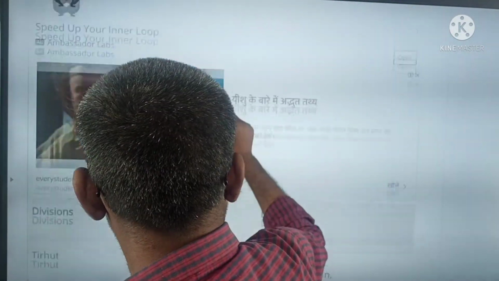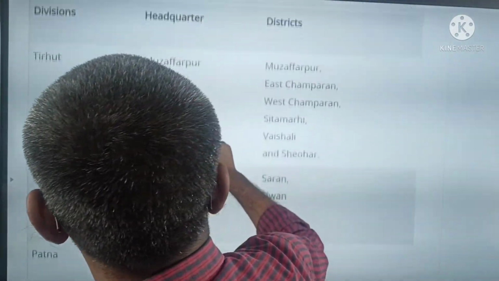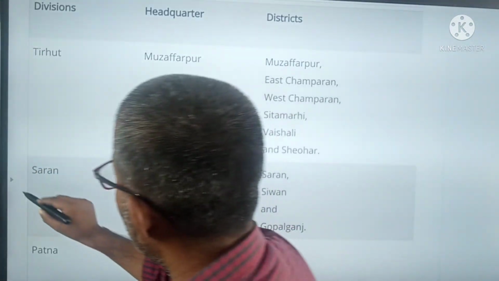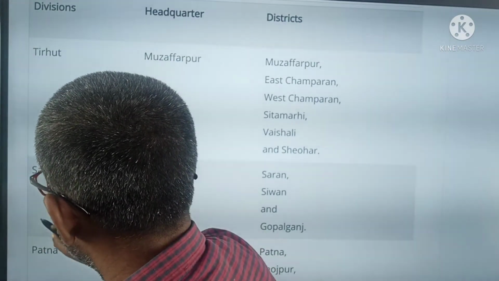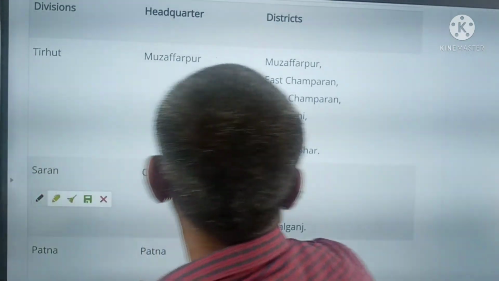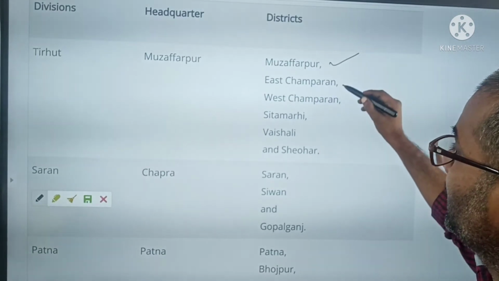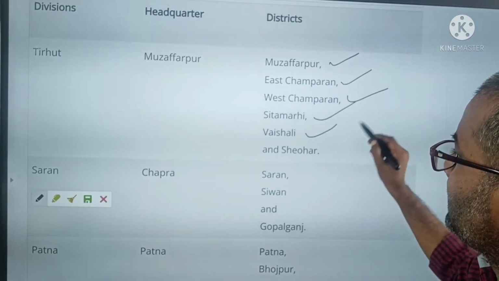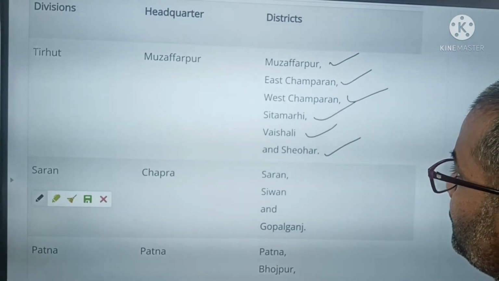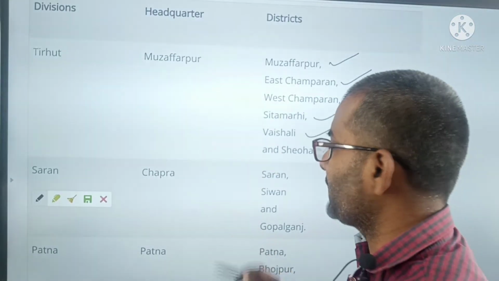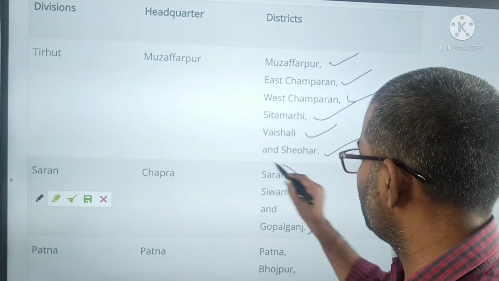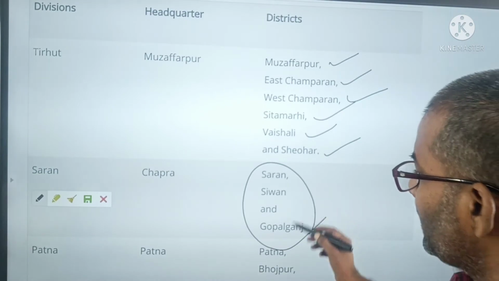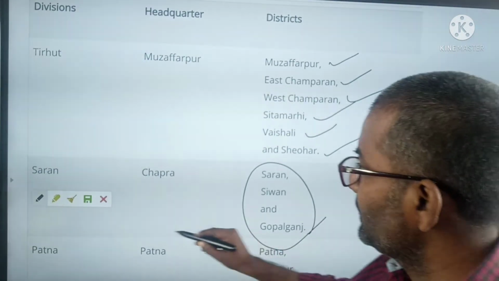Next, in Tirhut division you see Muzaffarpur, East Champaran, West Champaran, Sitamarhi, Vaishali and Sheohar. In Saran there are three: Saran, Siwan and Gopalganj.